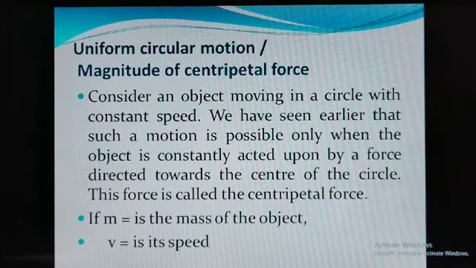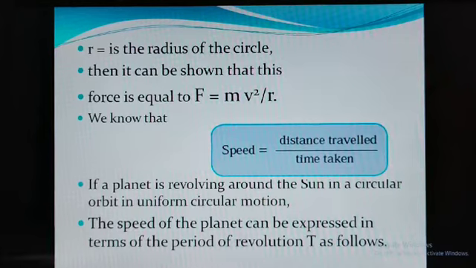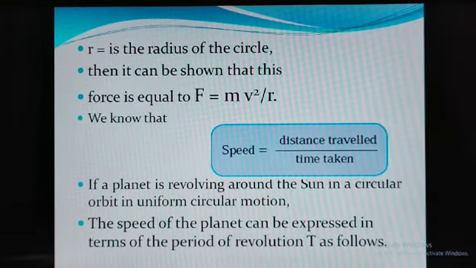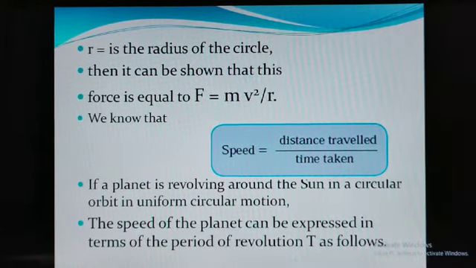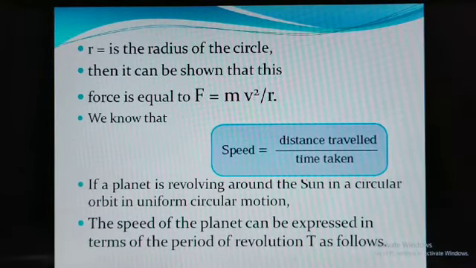Now see that if m is the mass of the object, v is the velocity or speed of that object, and r is the radius of the circle, then it can be shown that this force F is equal to mv square divided by r. m is the mass of the object, v is the velocity, that is nothing but speed, and r is the radius of the circle. We know that speed is equal to distance traveled divided by time taken.